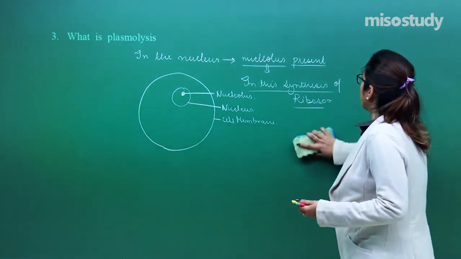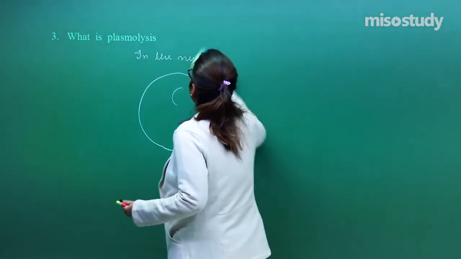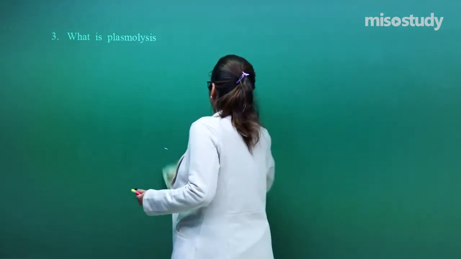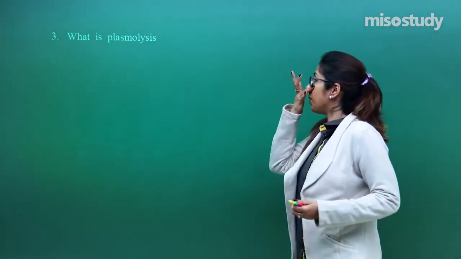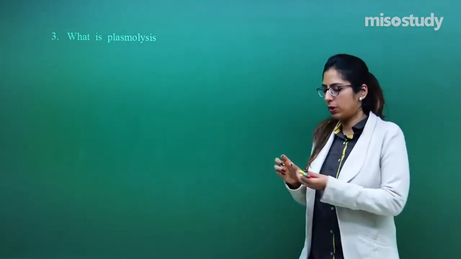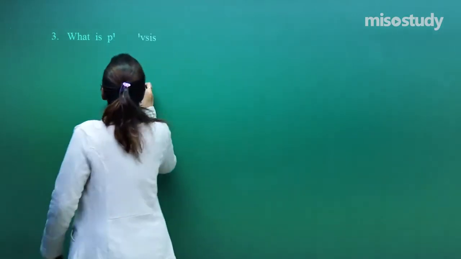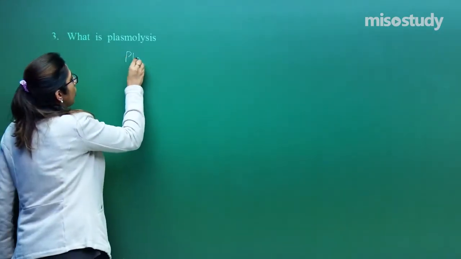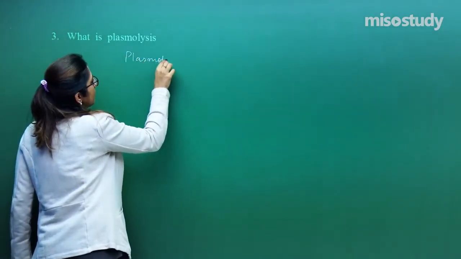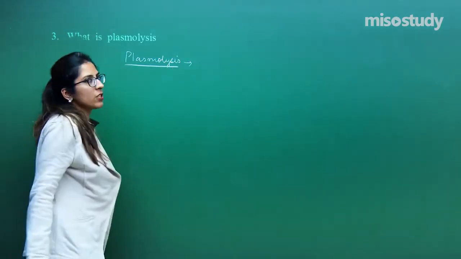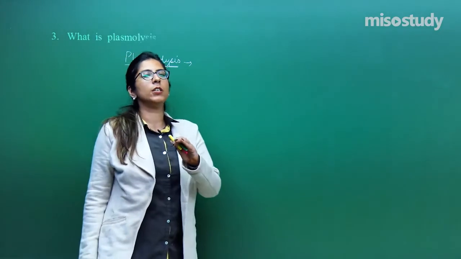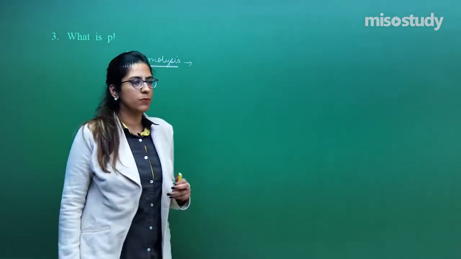So this is question number 3, which is also of, sorry, 1 mark. So what is plasmolysis? Listen very carefully. Plasmolysis is a process by which the water present in the cell comes out.